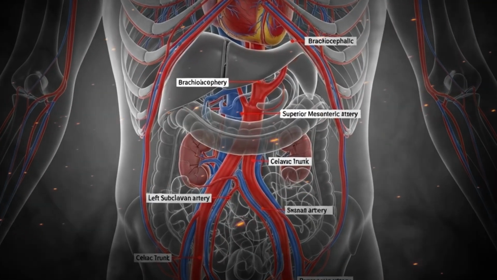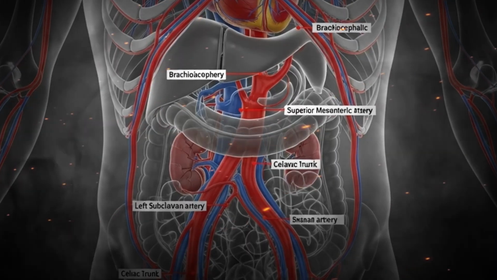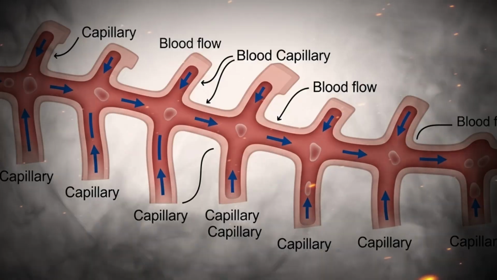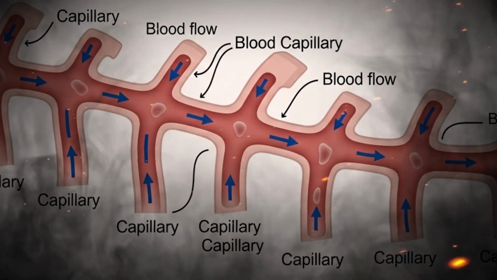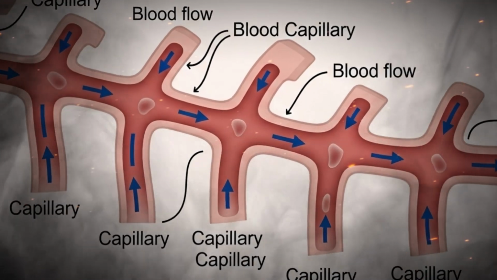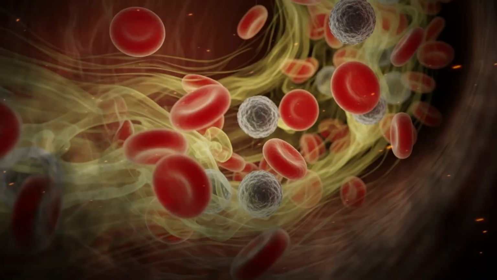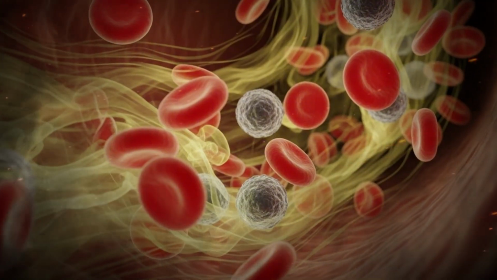Comparing different vessel types reveals key structural distinctions. Arteries have thick walls and narrow lumens to withstand high pressure. Veins have thinner walls, larger lumens, and valves to facilitate venous return. Capillaries, in contrast, are composed solely of endothelium and basement membrane for efficient exchange.